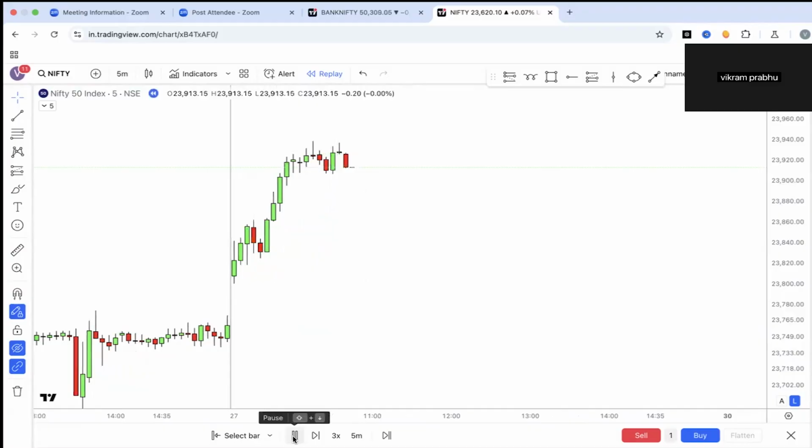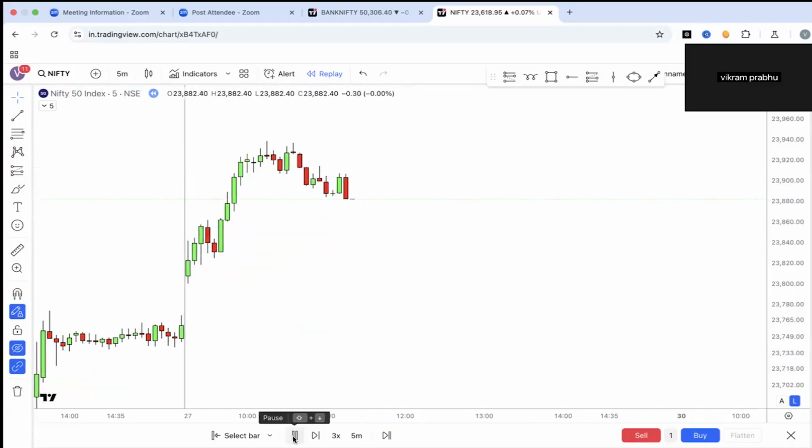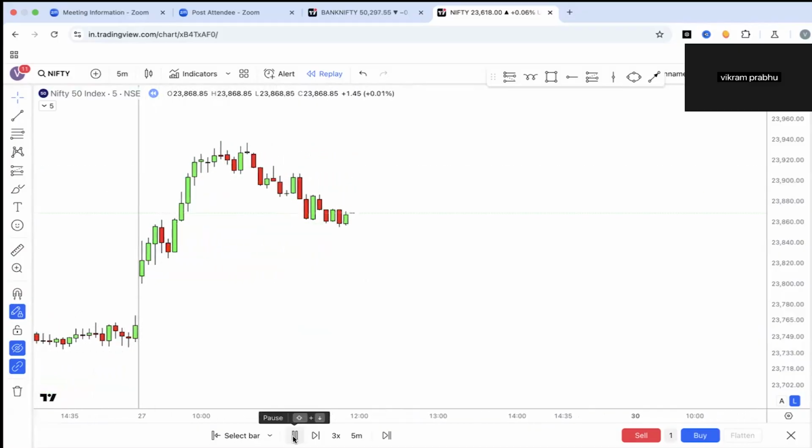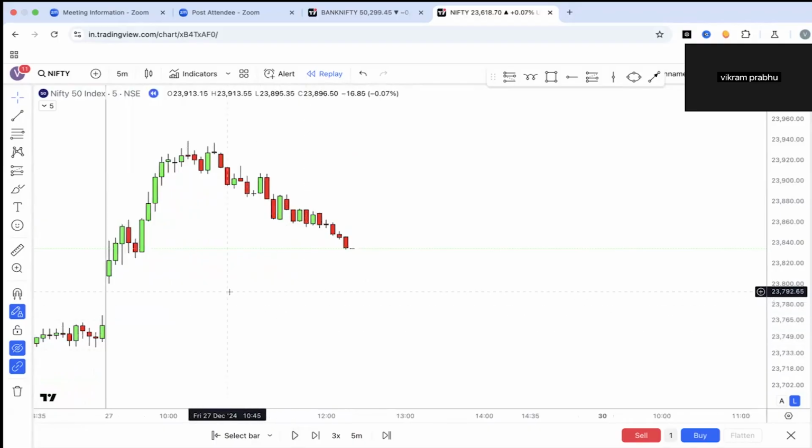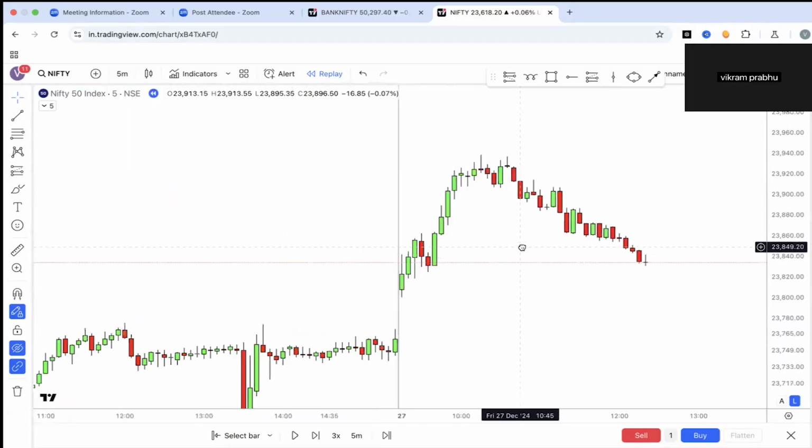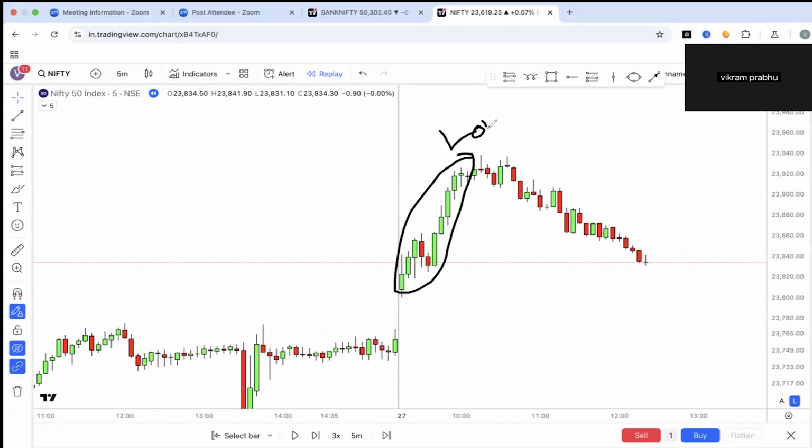And you can see that after that it doesn't sustain and it starts going down, hitting your stop loss, and you think, why did it happen? When I take a long trade, it only reverses. So for that, it's a trap. Most of the time you get trapped if you take a long trade here. Rather, what you do, take a short trade.